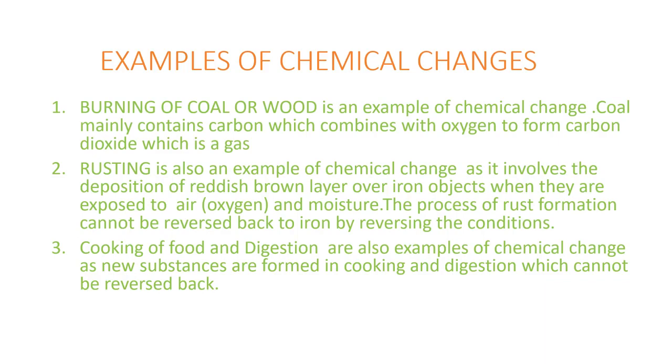The process of rust formation cannot be reversed back to iron by reversing the condition. It cannot be reversed back.